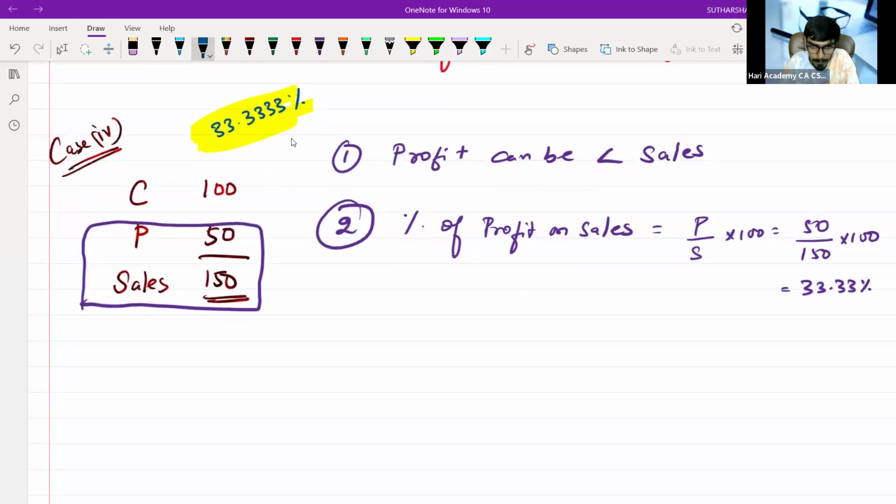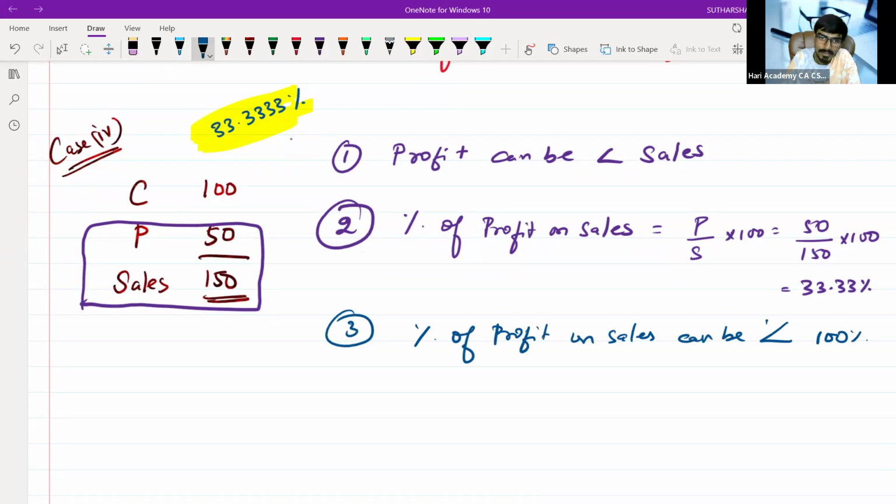33.33%. From that, you are saying percentage of profit on sale can be less than 100%. Basically, if you assume sales is 100%, you are getting 33.33%, then obviously your cost will become 66.66%. Or if we compare profit towards cost, it is 1 by 2, 1 is to 2.